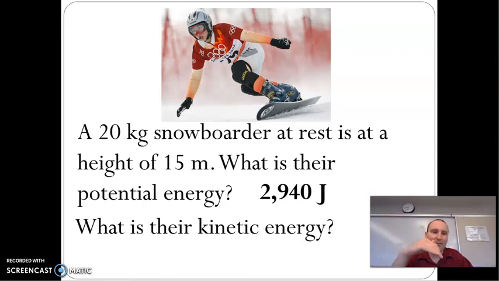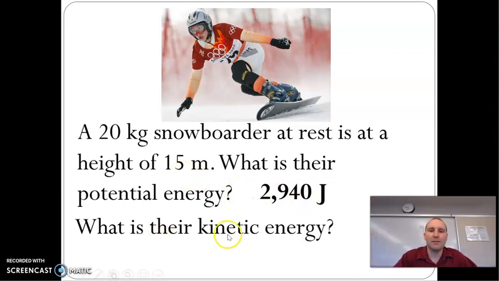At exactly halfway between the 15 meters and the ground, they'll have equal amounts of potential and kinetic. When they get to the ground, all of that potential they started with, 2940, becomes kinetic by the end. So it all turns into motion.